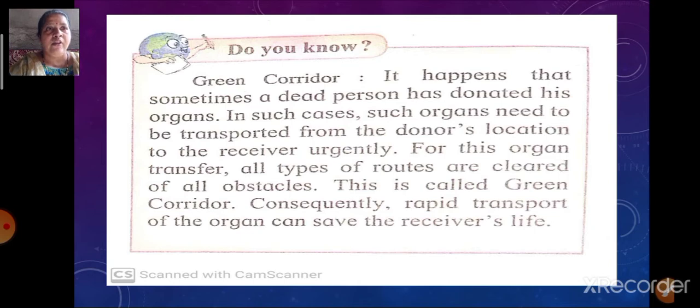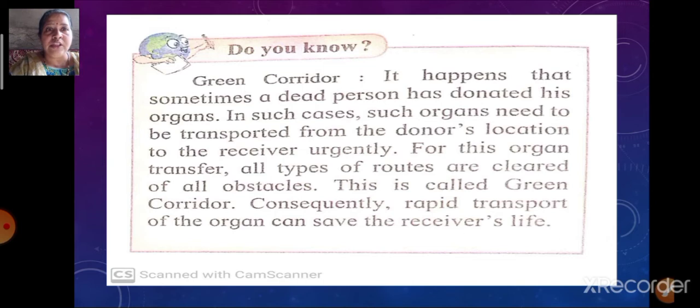You all must be knowing that some people donate their organs. When a dead person has donated his organs, such organs need to be transported from the donor's location to the receivers urgently, otherwise the organs become useless. For that reason the organs have to be transported urgently.